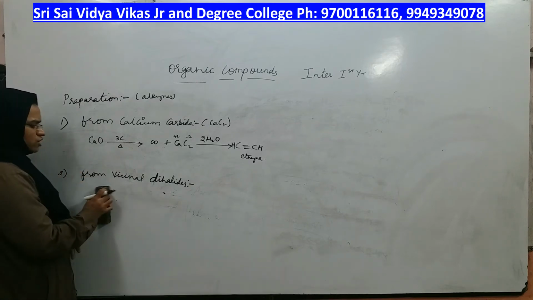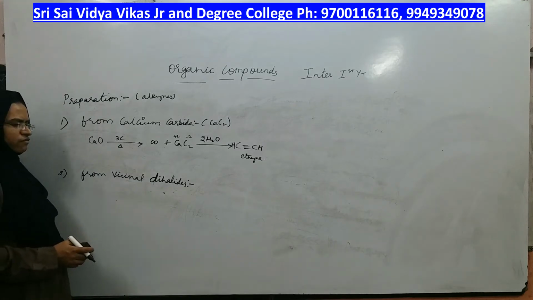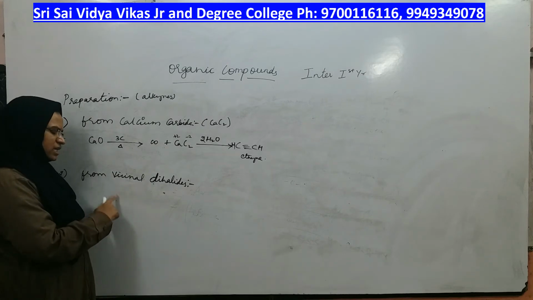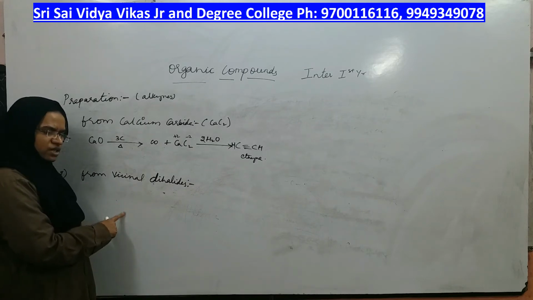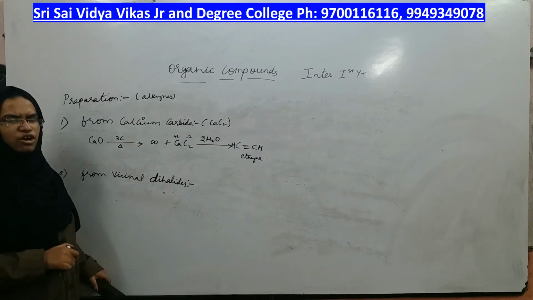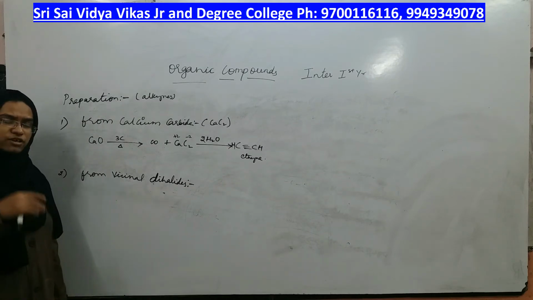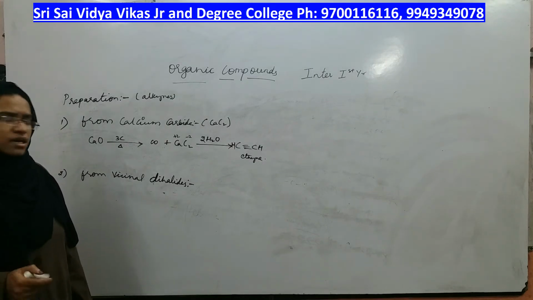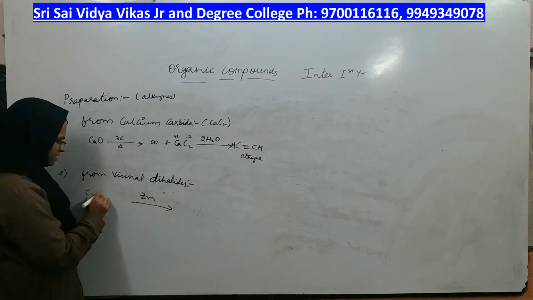Going to the next, preparation of alkynes is by using vicinal dihalides. What is the formula of vicinal dihalides? On both the carbons side by side there should be one halide. Cl on this first carbon and Cl on second carbon, or Br on first carbon and Br on second carbon. Those are called vicinal dihalides, right? In the previous case of preparation of alkenes also we have taken the example of vicinal dihalide, but the reagent there was zinc.